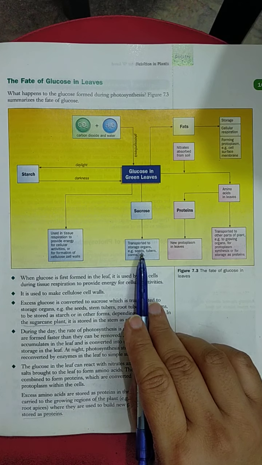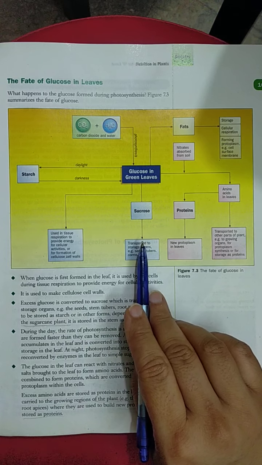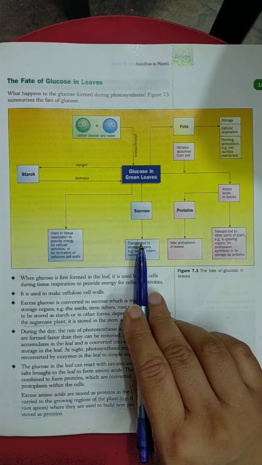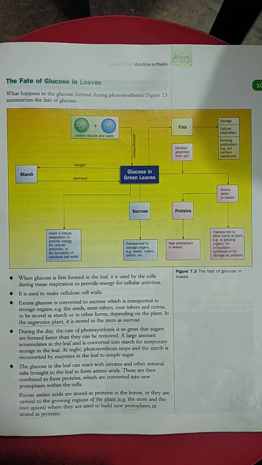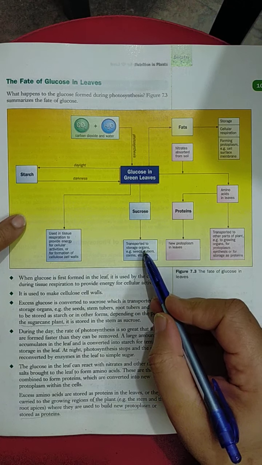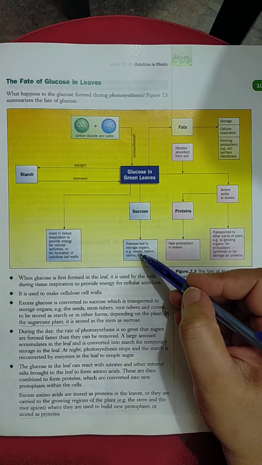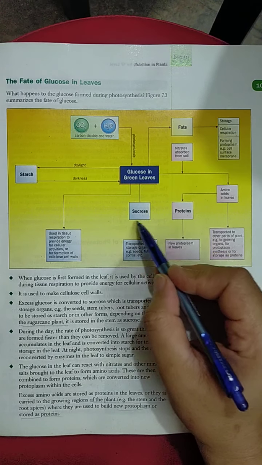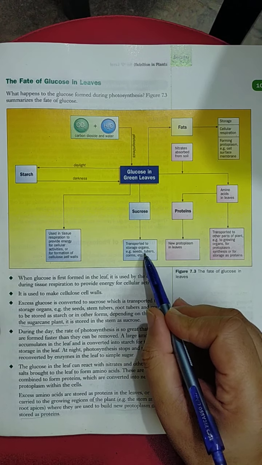Sometimes food will be transferred to the fruits, for example in apple, mango, guava, and other fruit-bearing plants, food will go there and be stored in the fruits. And in leafy vegetables, food will be stored there. So in the form of sucrose, that glucose will be transferred to the storage organs.